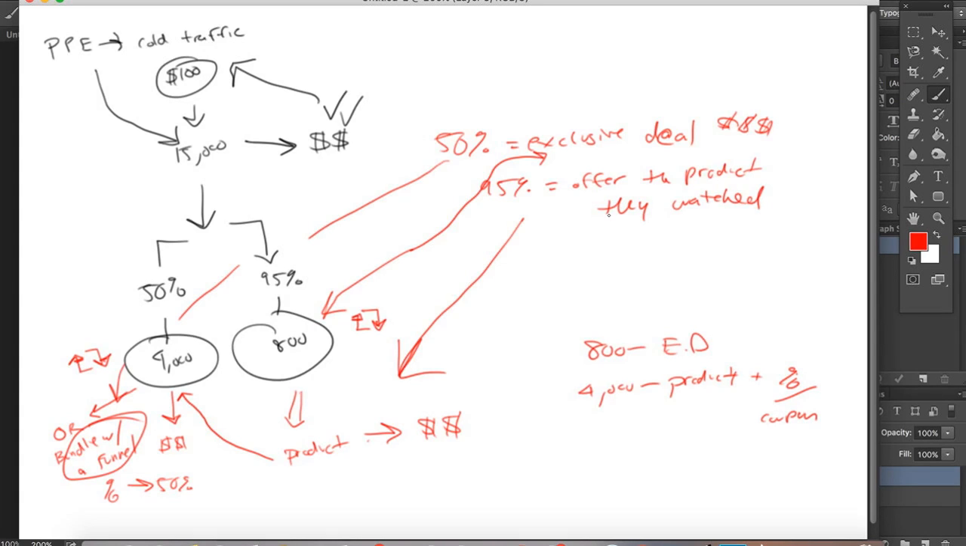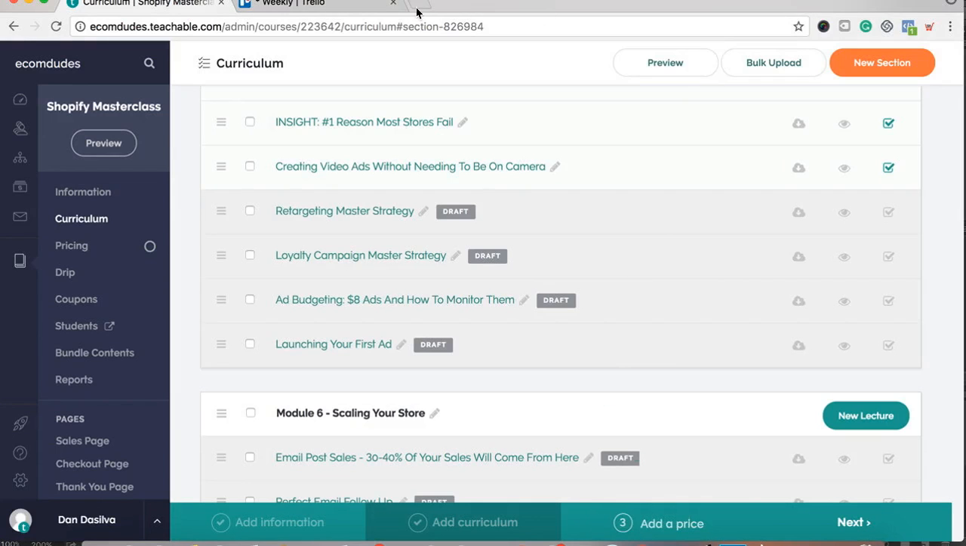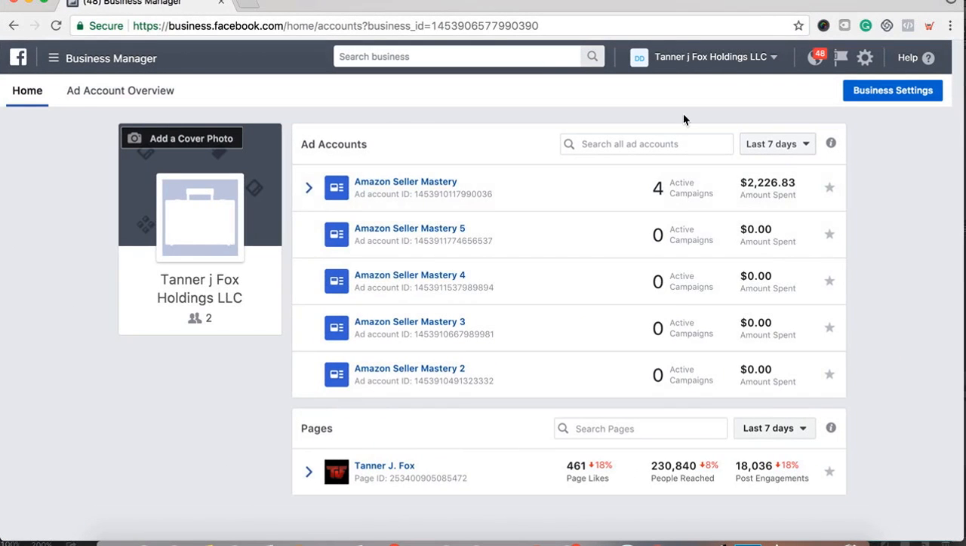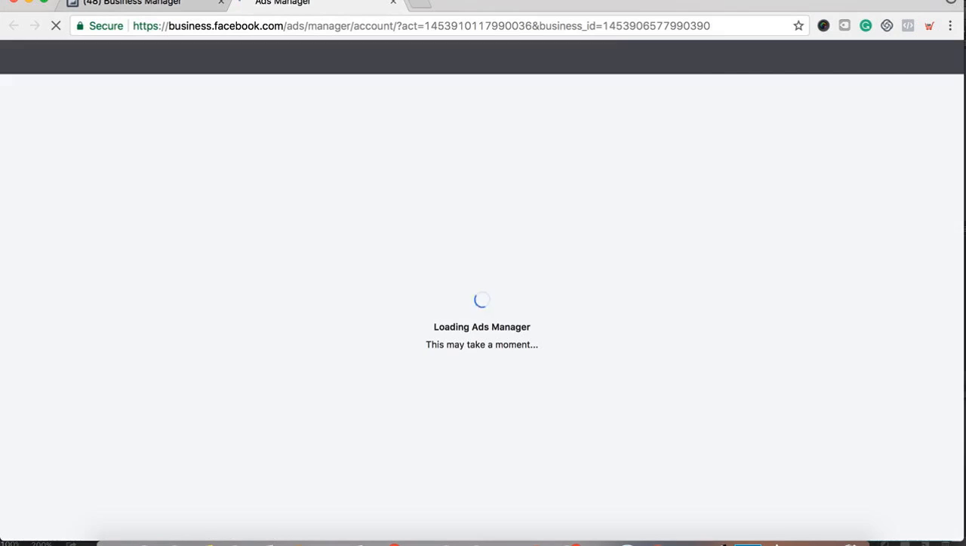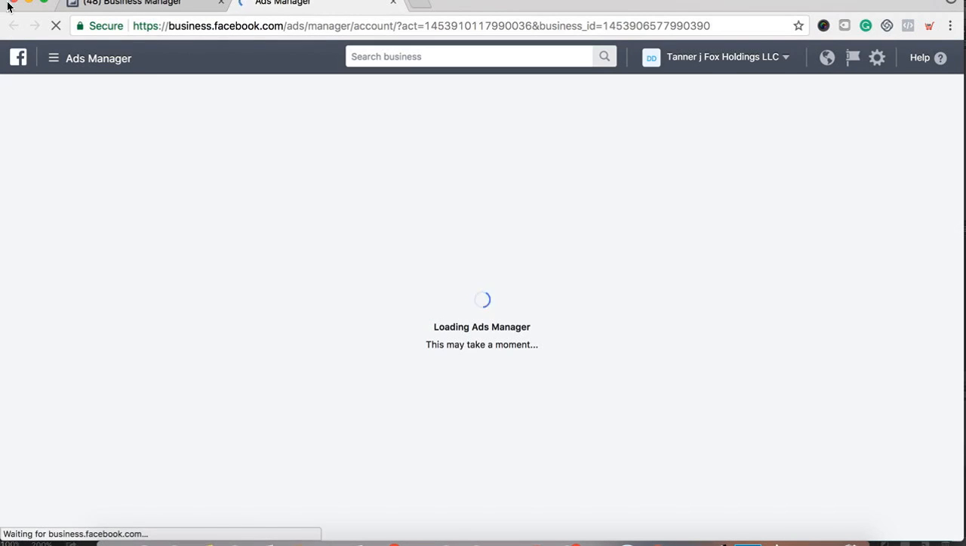It's very, very simple. And I'm actually going to go ahead and show you how you can take a video and create a retargeting database from a video that you're running ads to. So again, I'm going to show that to you right now. Let me give you an example right over here. So let's go to Business Manager. And here's the Amazon Seller Mastery that we're working with.